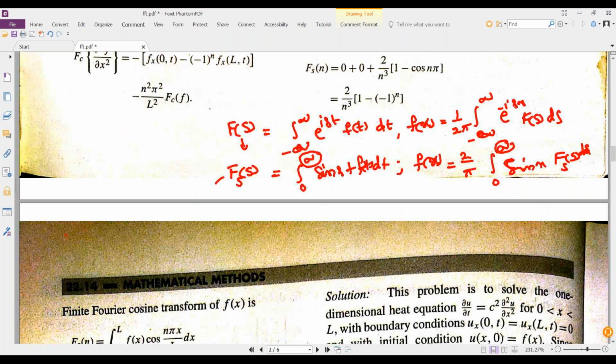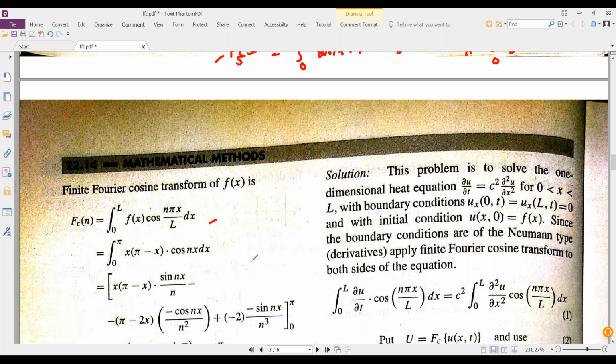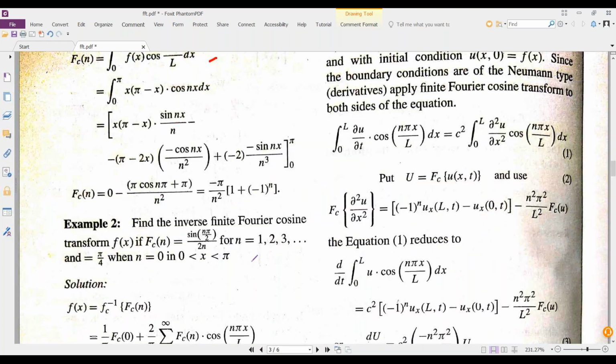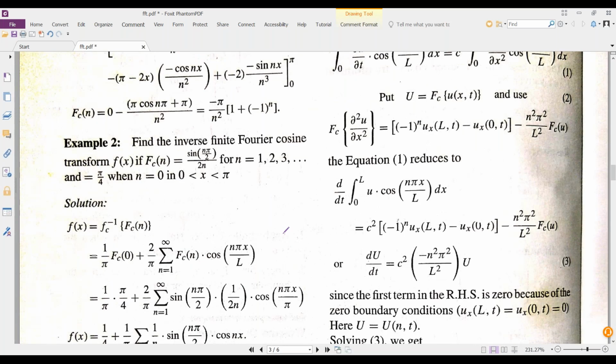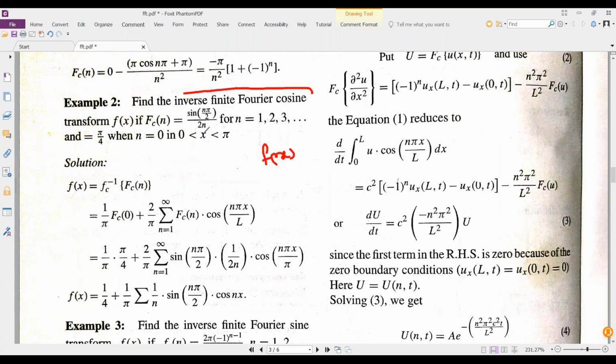Similarly, the Fourier cosine transform. This is just substitution in the formula. In this problem, the inverse finite Fourier cosine transform was also asked, meaning small f of x is asked. For that, I need to compute the transform and its inverse transform together.